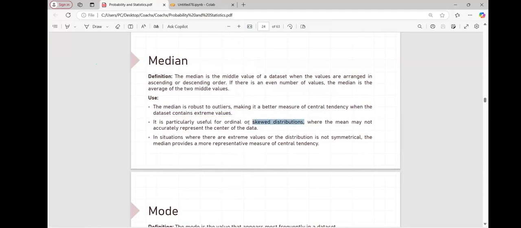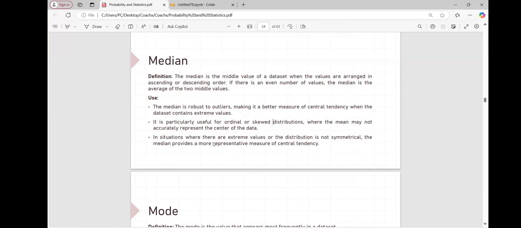Just keep these some new terms in mind at the beginning of your class. It will be elaborated in depth once your classes get started, so don't worry about it. I'll give you the basic idea of what exactly I mean by skew distribution, where the mean may not accurately represent the center of data.